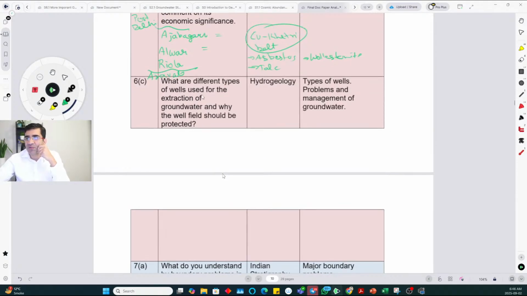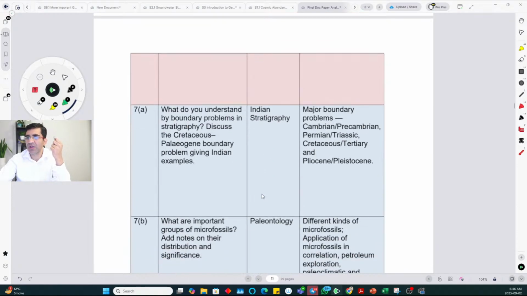What are different types of wells used for extraction of groundwater? Okay, and why should the well field be protected? Overall, to manage groundwater, they should be protected. And types of wells and problems in management of groundwater. So types of wells is directly asked in the syllabus, so it will again be an easy to medium question.